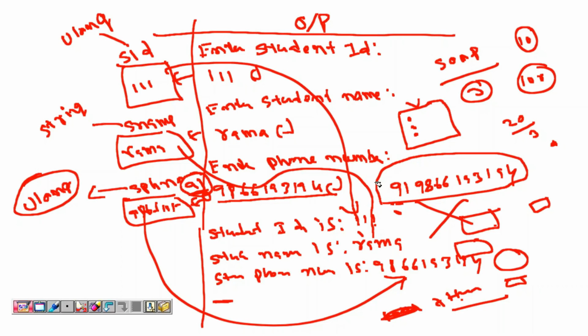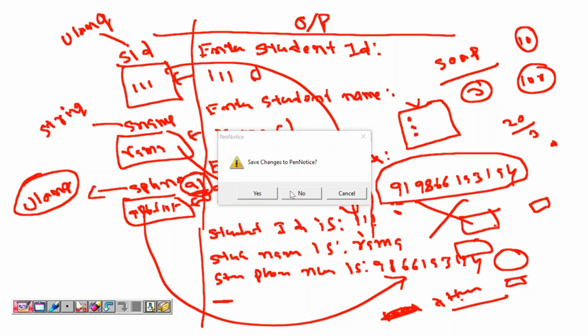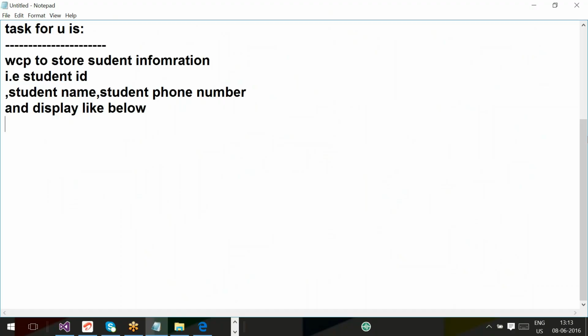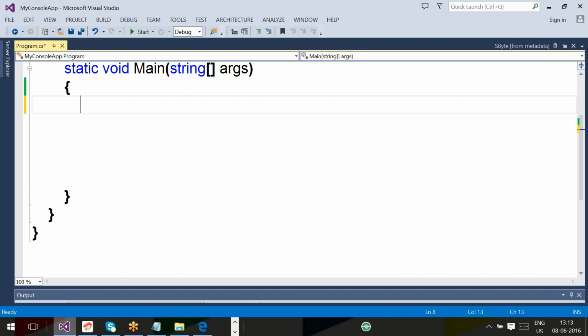So whenever you are going for a program, first design the expected output, then go for the program. Then you will get an accurate program. You can write it accurately. There are no surprises. Now let's go to the program.